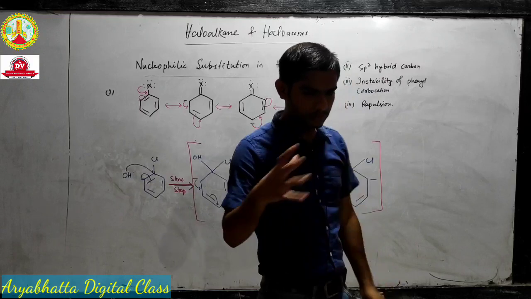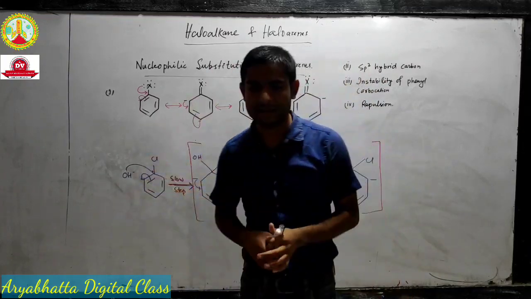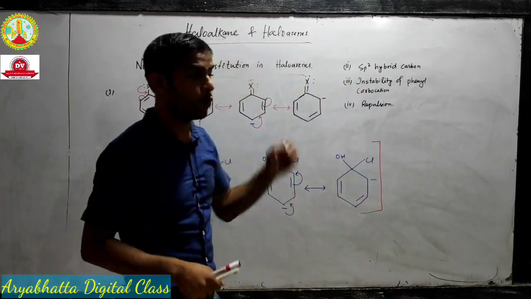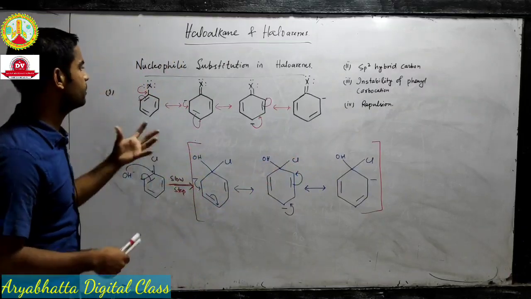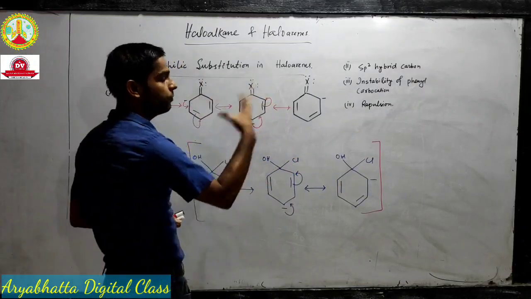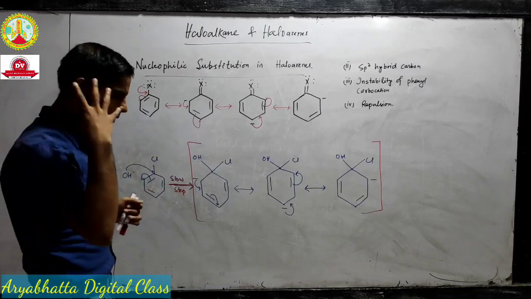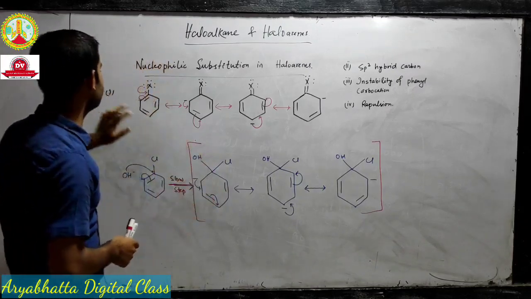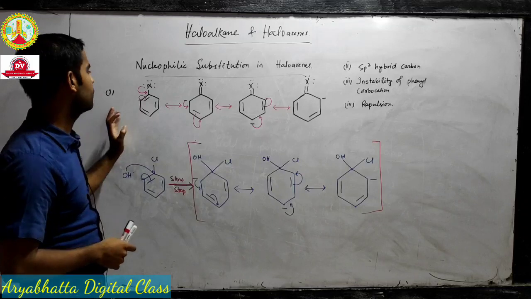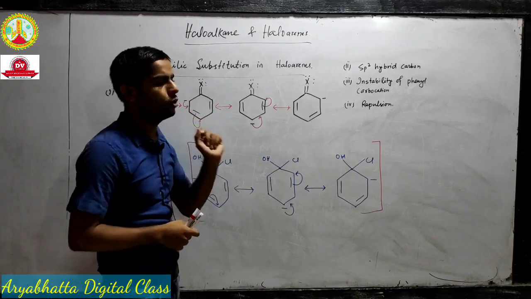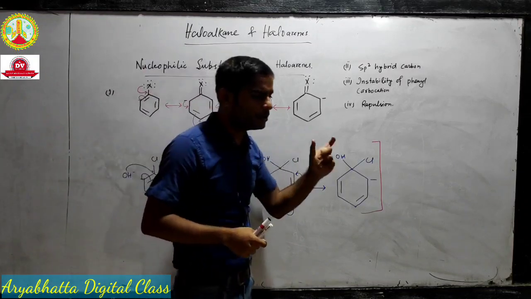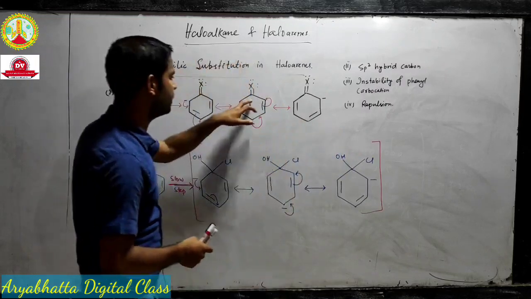Now, like in previous classes, we would like to know the reason why nucleophilic substitution is difficult in haloarenes. So there are basically four reasons. The first reason is the partial double bond nature between the C and X bond.